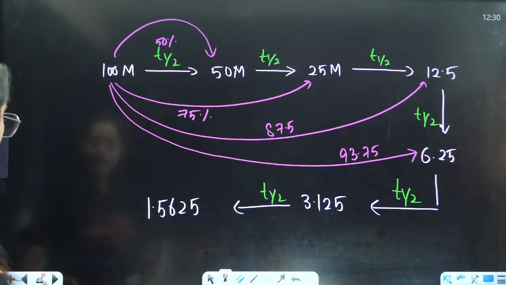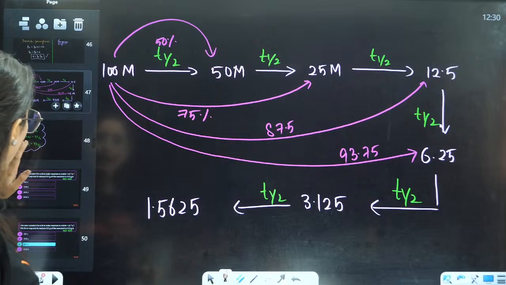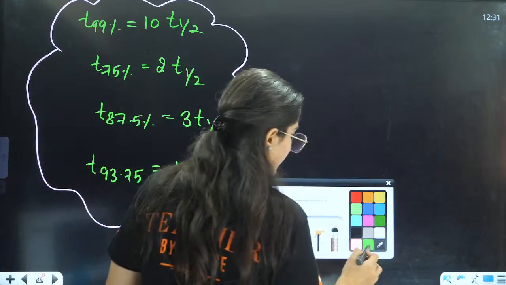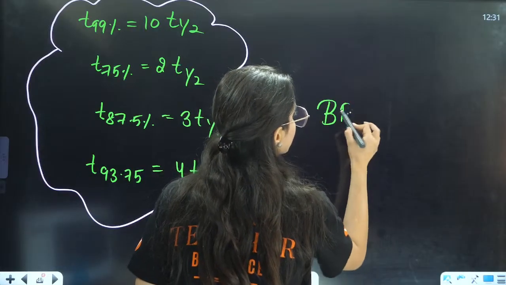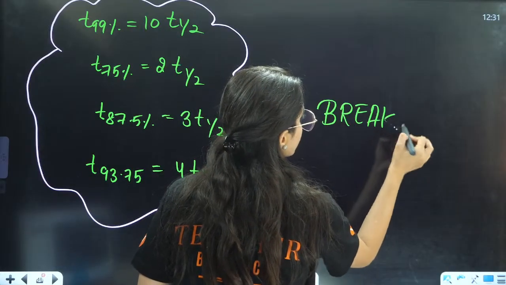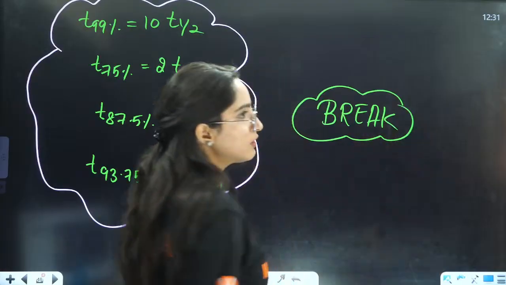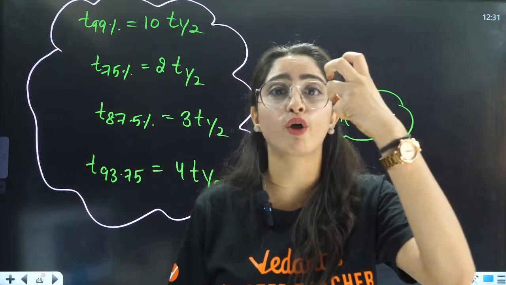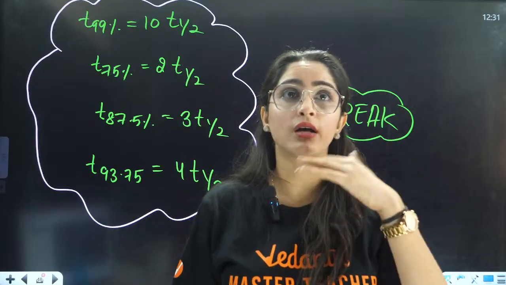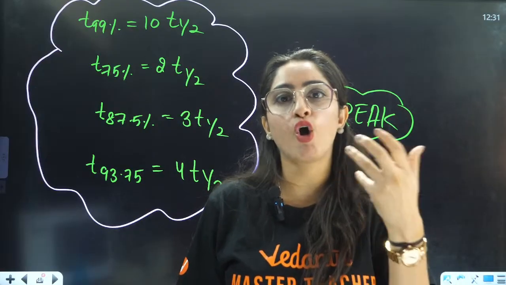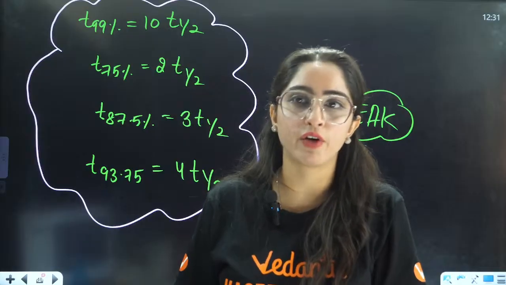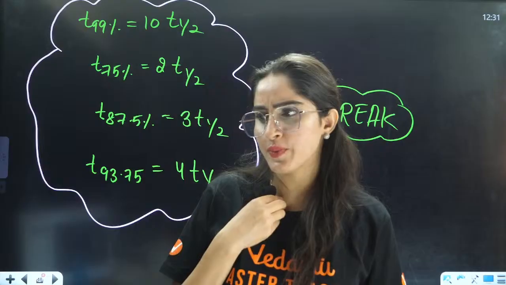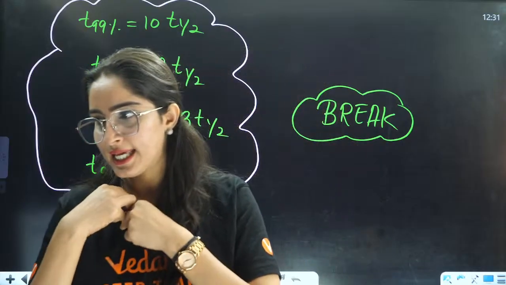Okay, everybody? Yes. Now, we will take a break, and after the break, we will complete the rest of the chapter. Most of the things we have done. Now we are left with some of the important things on how to calculate the order of the reaction. Then maybe some of the hints will be given to you in the question, right? So I'll give you a 10 minute break and I'll see you after that.